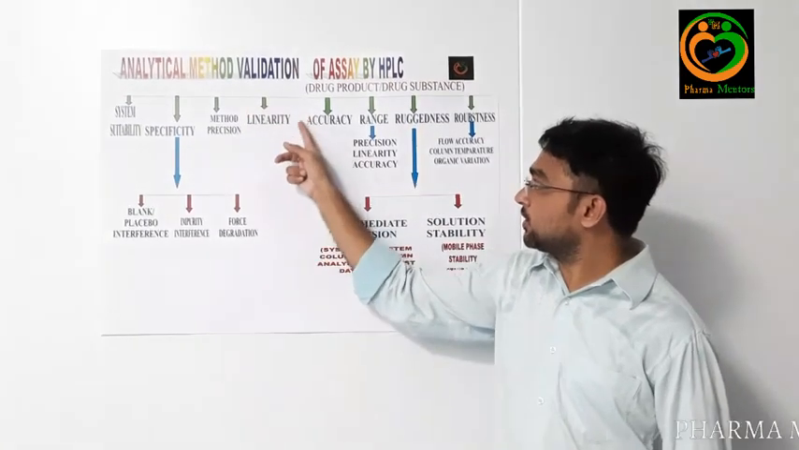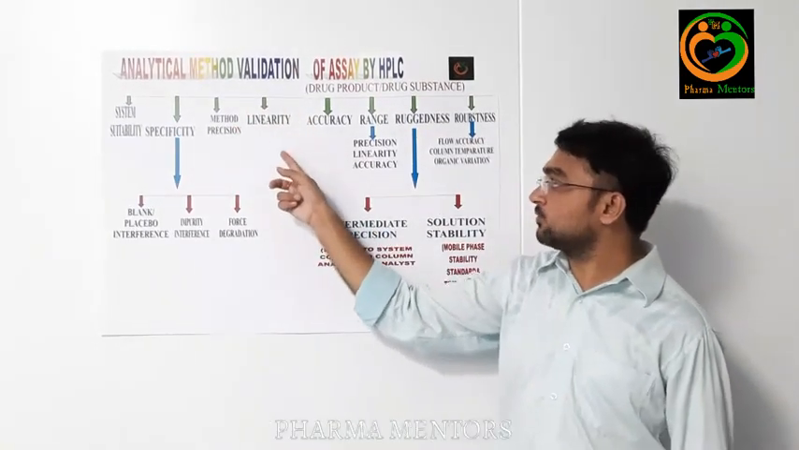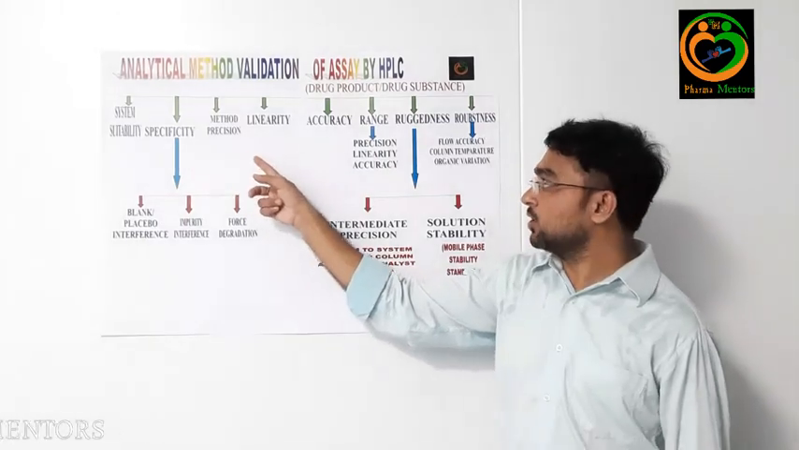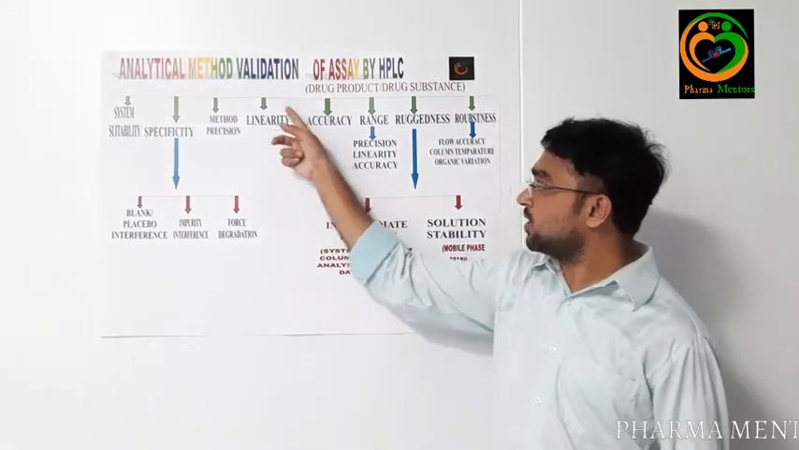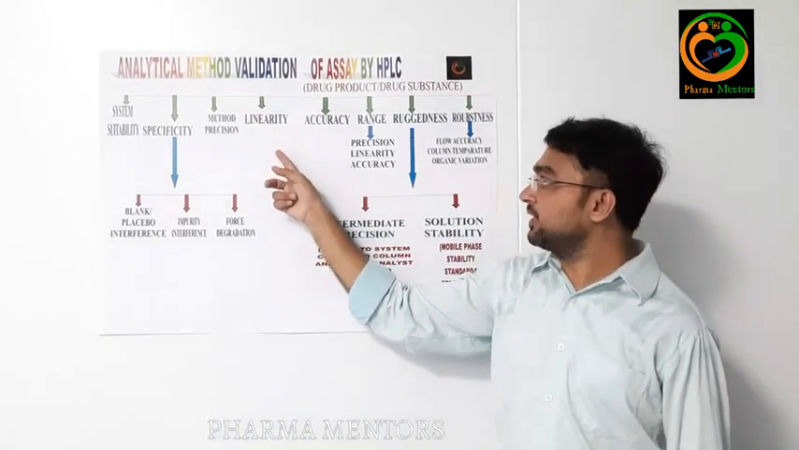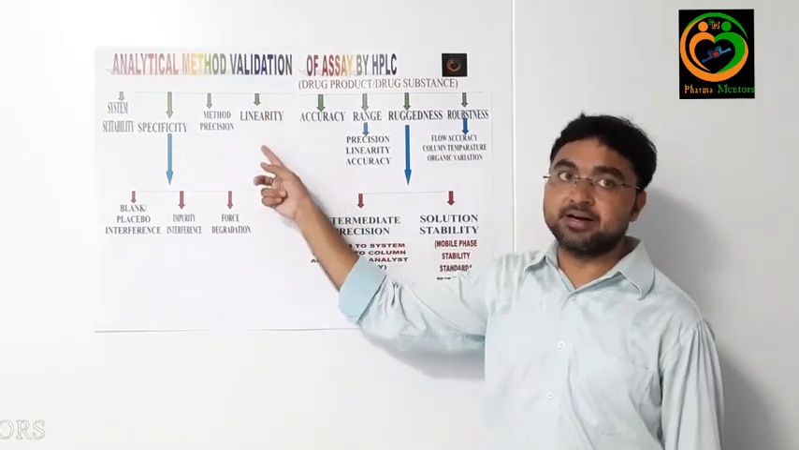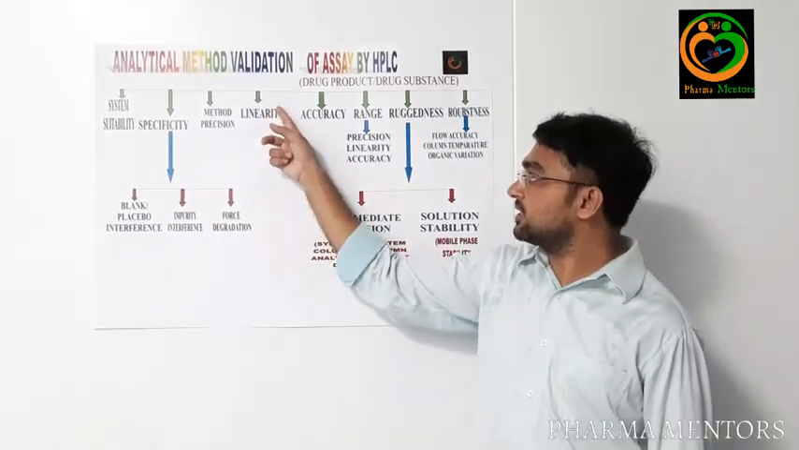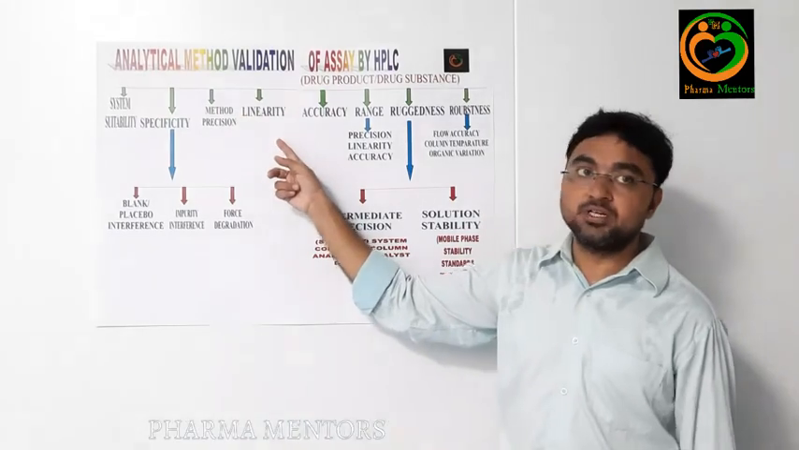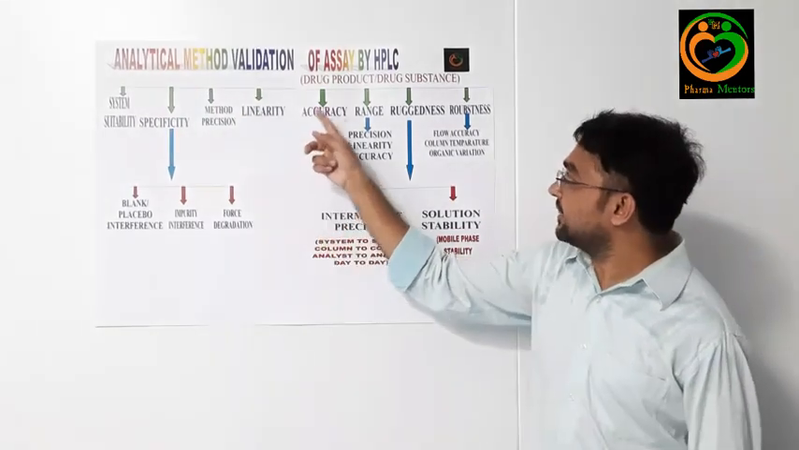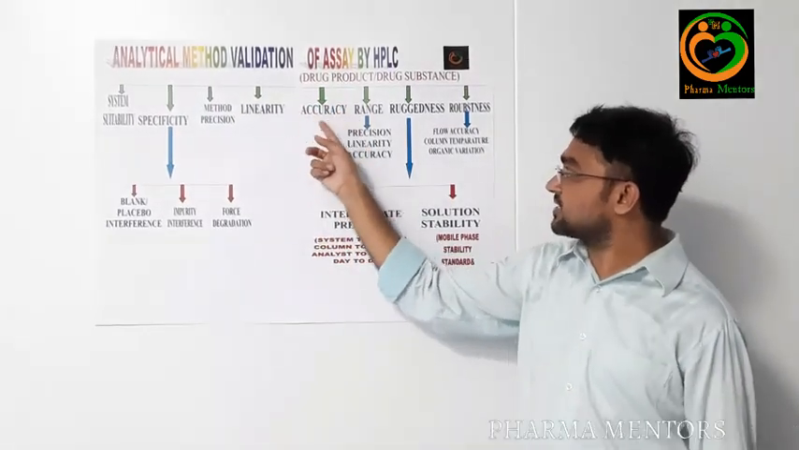The linearity curve should be plotted with respect to concentration and response. Your correlation coefficient should be not less than 0.999 as the acceptance criteria. And bias can also be calculated. The bias for the assay is not more than 2.0. And the next parameter is accuracy.